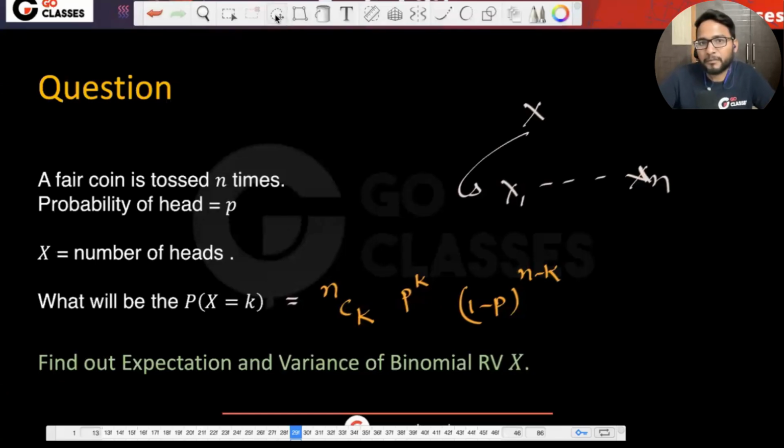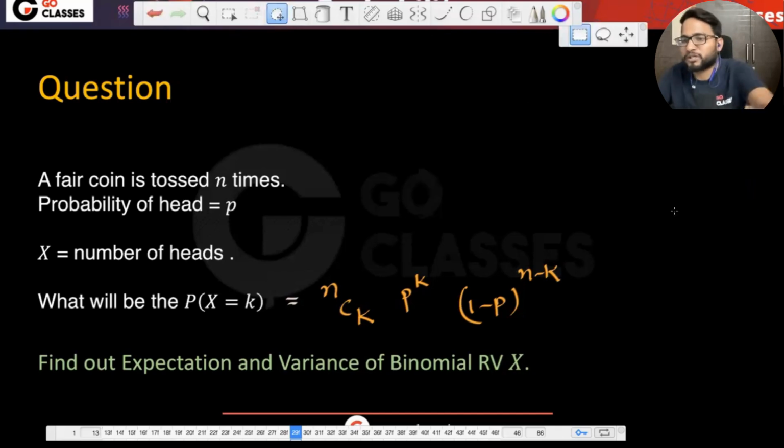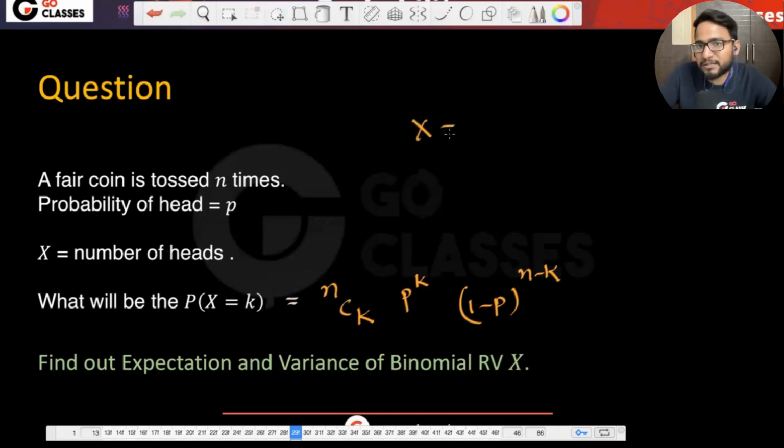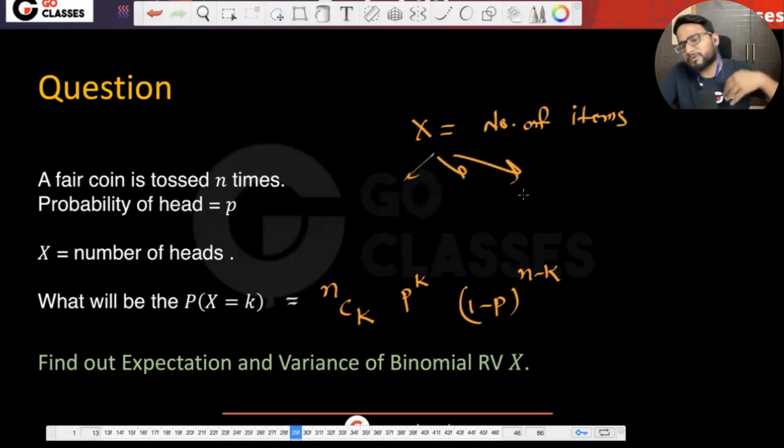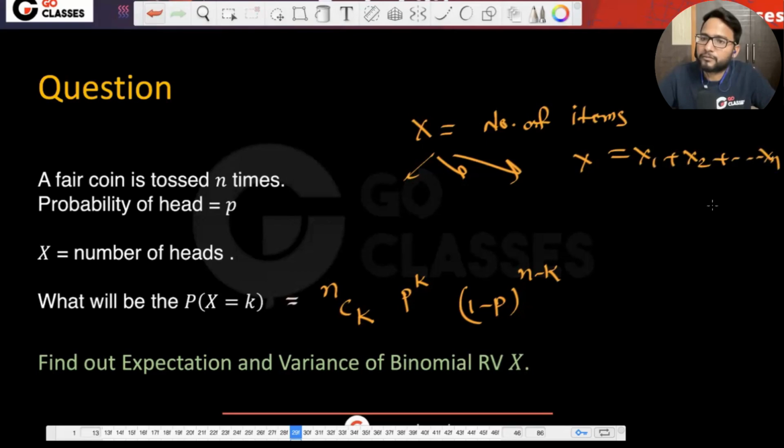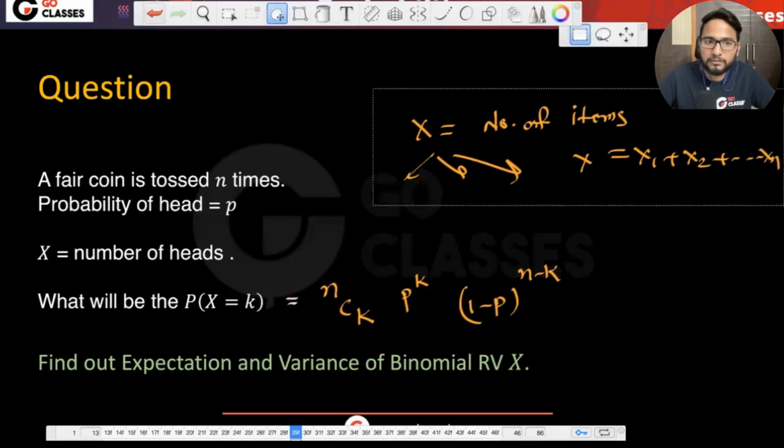It might mess up. We will also be doing some hashing questions. In hashing also, x might be the expected number of items in the buckets or something. Then also I will just break down this x into multiple parts. There will be different types of hashing questions, and there I will need this binomial random variable. Whenever I need a binomial random variable, we will break it down into n independent Bernoulli random variables. We will just say that this relation holds, that x equals x1 plus x2 till xn.